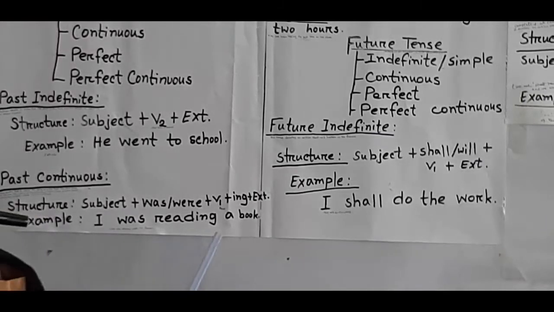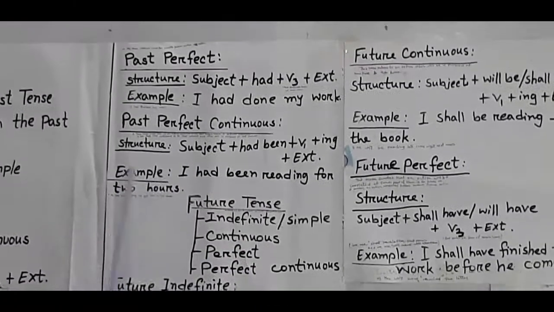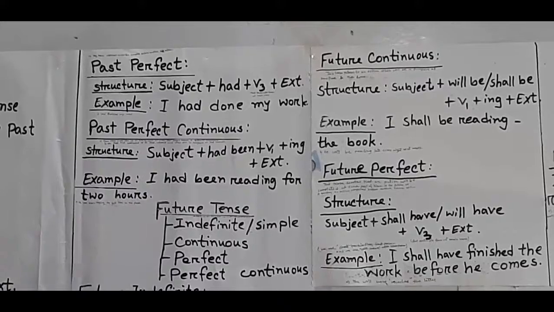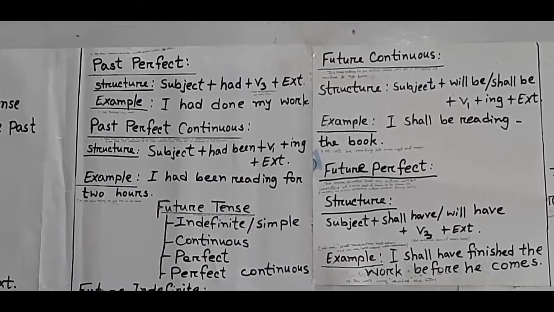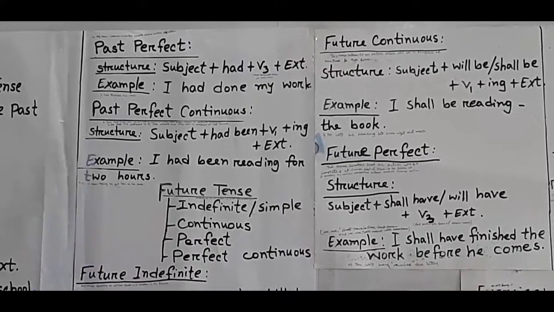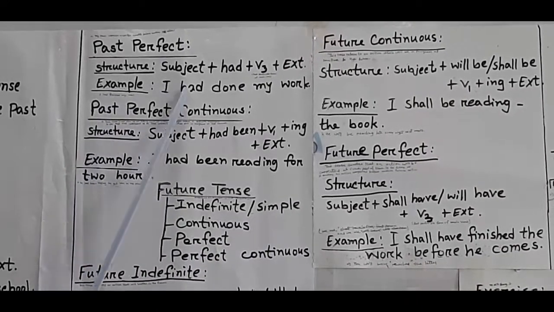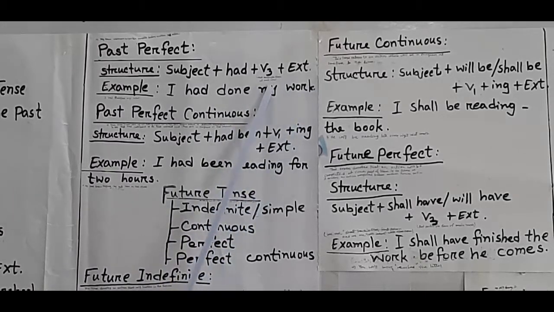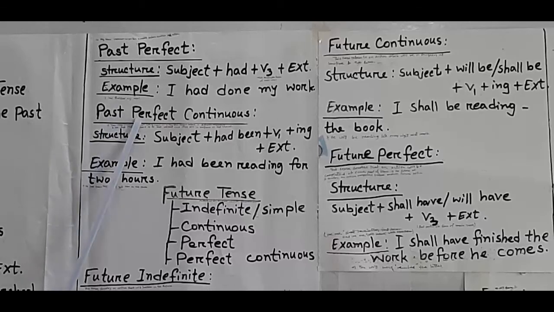Dear students, now look, our next tense, past perfect tense. About this tense we can say that this tense expresses an action complete before another past action. About this structure, please follow the board. Subject plus had plus V3 plus extension or object. Here V3 means past participle form of main verb. If we see its example, we can say that I had done my work. Or another example, I had finished my meal.